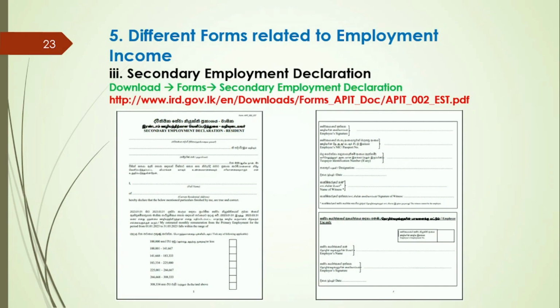Secondary employment declaration. Secondary employment means any employment that is not the primary employment of a particular employee. At that instance, the employee has to furnish his secondary employer with the secondary employment declaration. You can download the T10, primary employment declaration and secondary employment declaration from our IRD official web portal under downloads, forms and returns and forms.